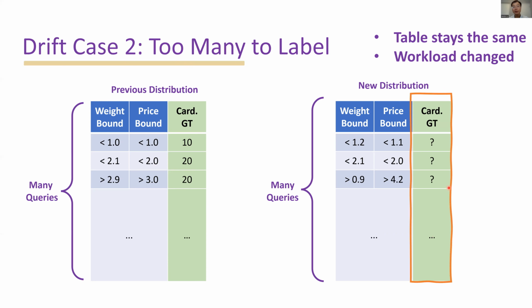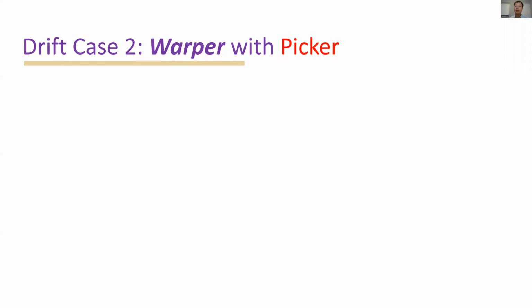If we can find out useful examples among the unlabeled queries, we can label them first, which can provide more information to the machine learning system. However, the challenge here is we don't have the ground truth cardinality. How can we tell which queries are harder or more valuable without the ground truth cardinality? This brings us to the picker in our Whopper design.